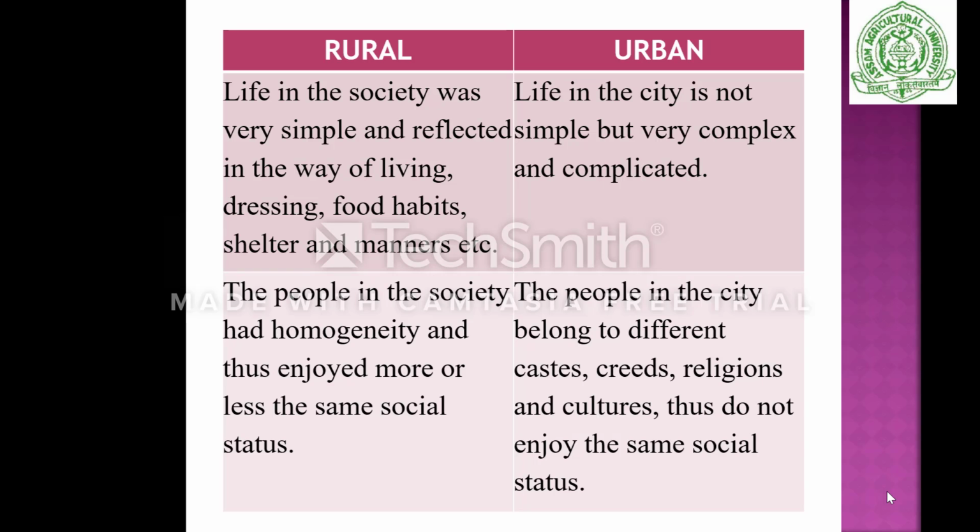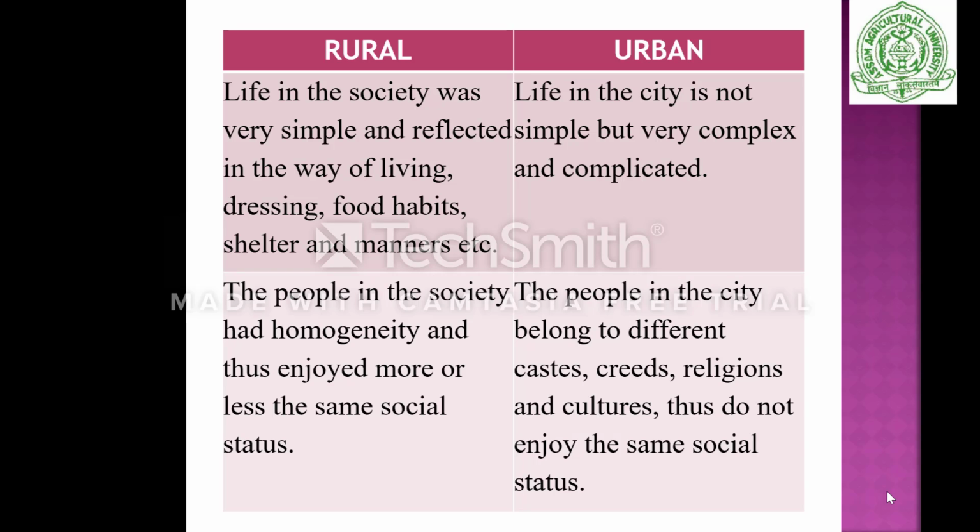They follow a very simple lifestyle. And in urban areas, life in the city is not simple but very complex and complicated, because the cost of living is very high, so people cannot afford this type of lifestyle easily, so their lifestyle is complex and complicated.